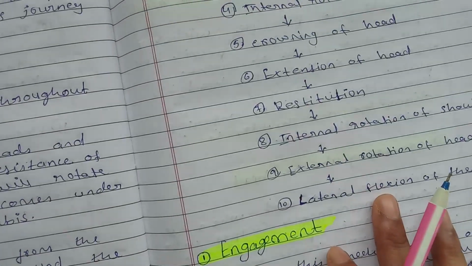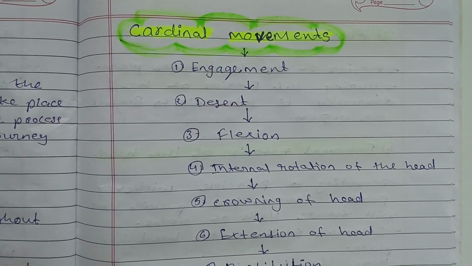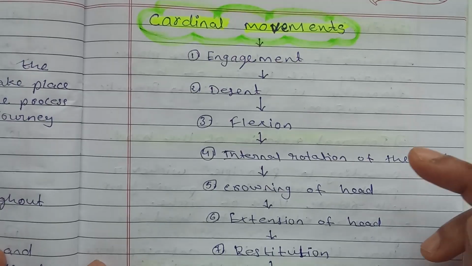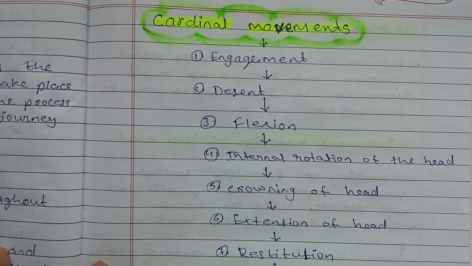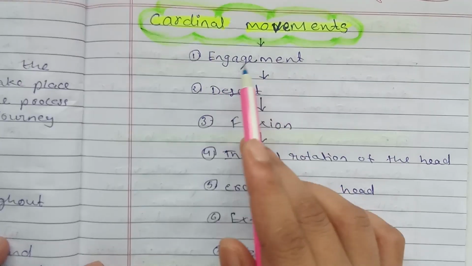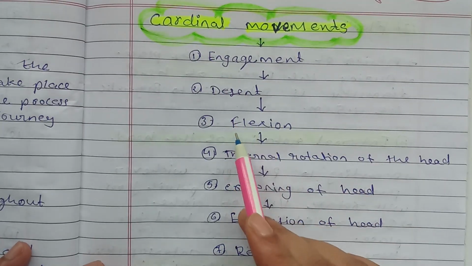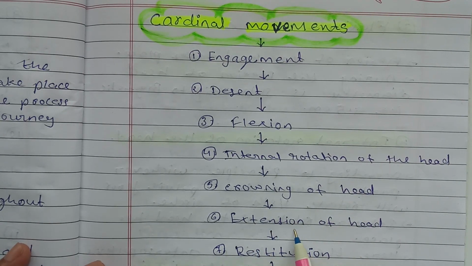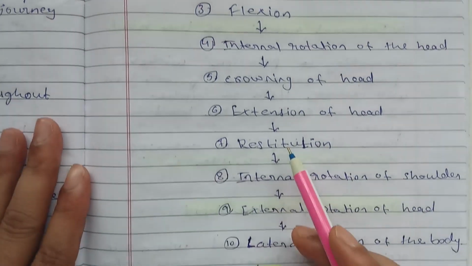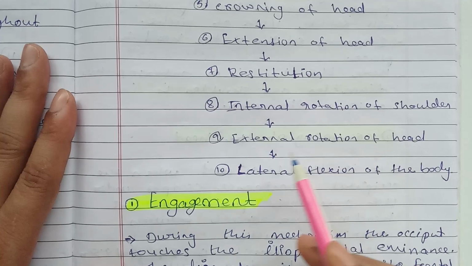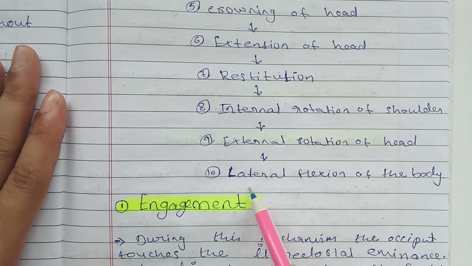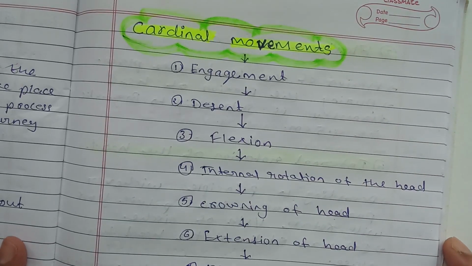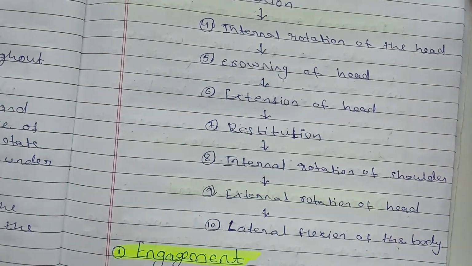Then after this we have the cardinal movements. There are 10 cardinal movements. First I will list them down, and after that I will explain them one by one. The first cardinal movement is engagement, then descent, flexion, internal rotation of the head, crowning of the head, extension of the head, restitution, internal rotation of the shoulder, external rotation of the head, and lateral flexion of the body. These are the 10 cardinal movements during the mechanism of labor.